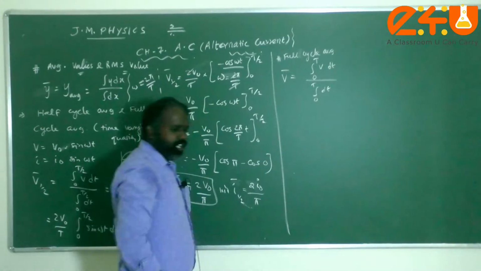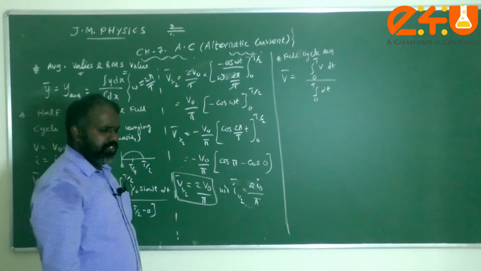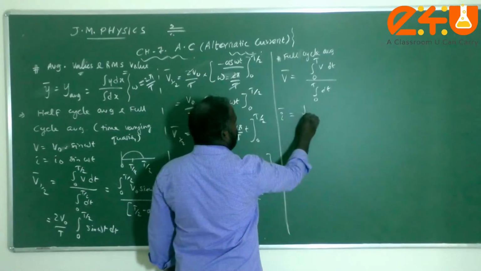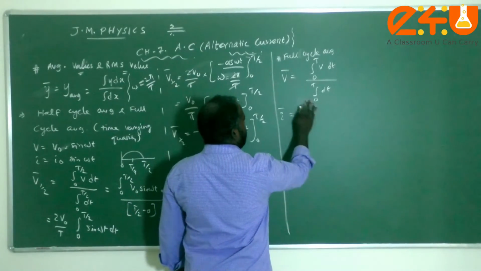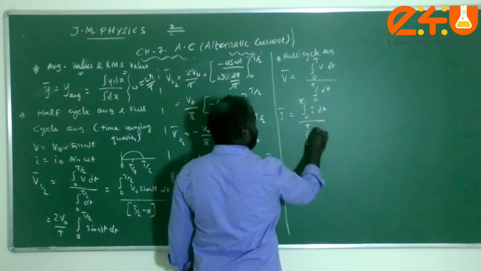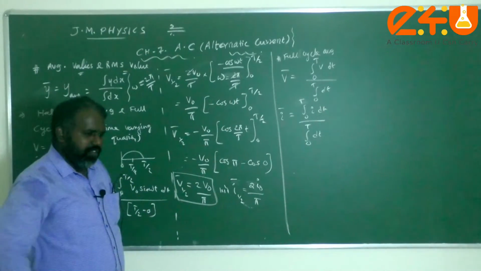So this is the full cycle average for the voltage equation. Similarly for current also we can write that I bar is equal to integral 0 to capital T of I dt divided by integral 0 to T of dt. This is the formula for the current equation.